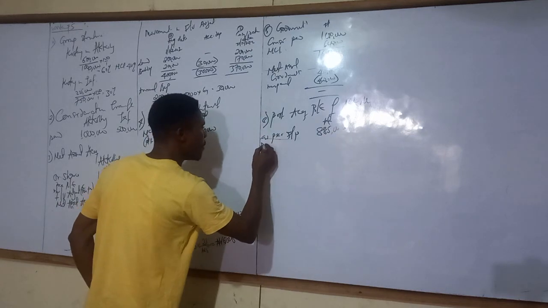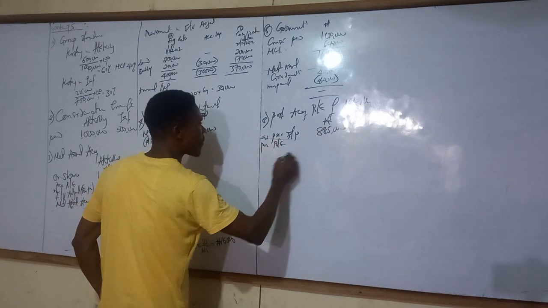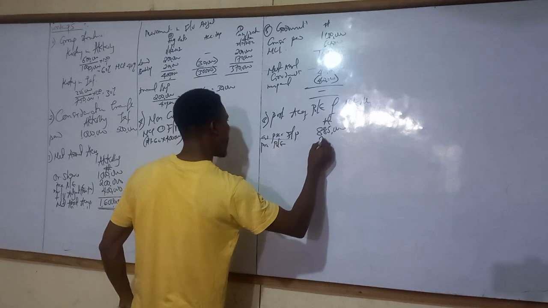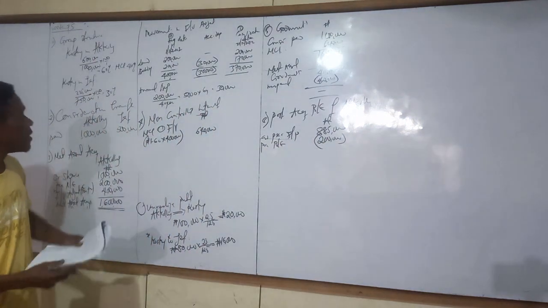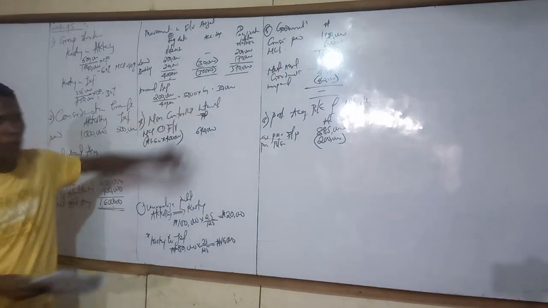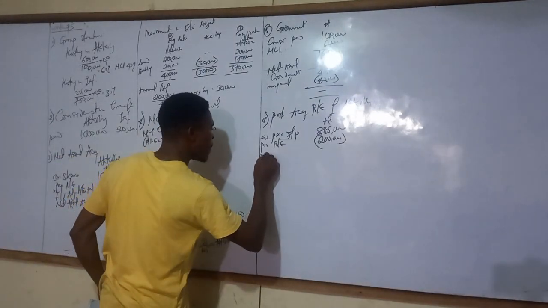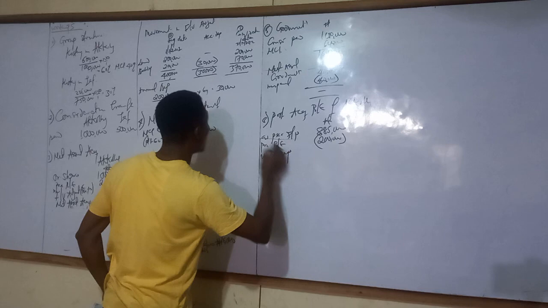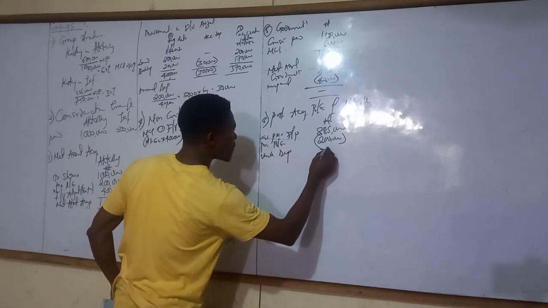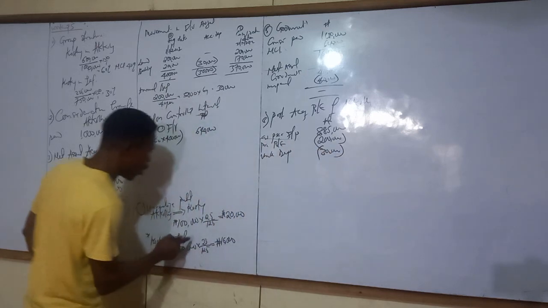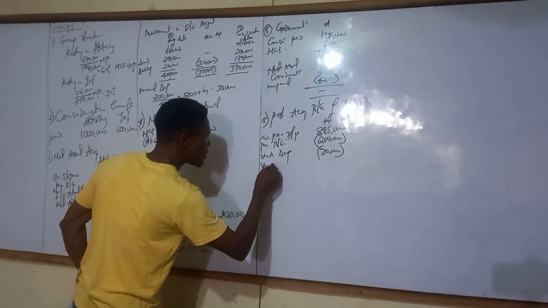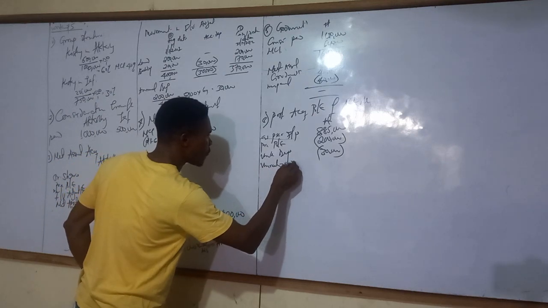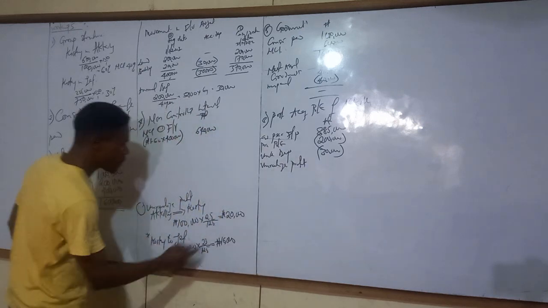Then our retained earnings, 200,000. Then what next? The under depreciation, 30,000. Then the unrealized profits, 20,000.